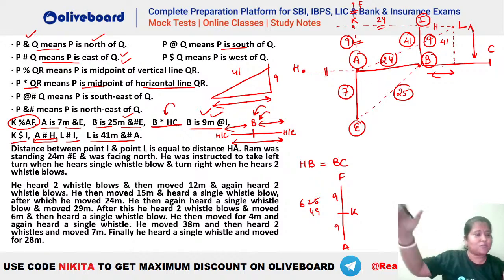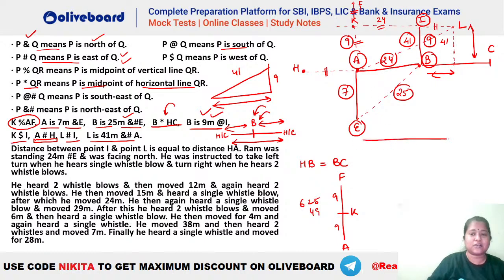ये थोड़ा सा डायग्राम ऊपर बन गया ना, so that is the problem here. So you can see that this total length will be how much? This total length will be equal to, for this triangle, you can see when we have a hypotenuse of 41 and when we have a height of 9, you can see this distance has to be 40. Okay, so you are getting this as 40 here. तो ये कितना आ गया आपका? 40 आ गया.